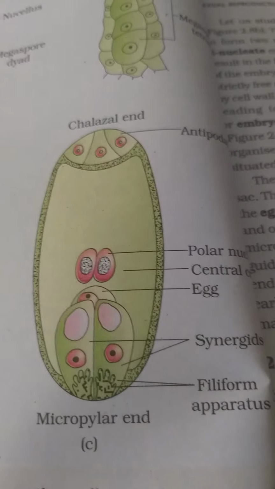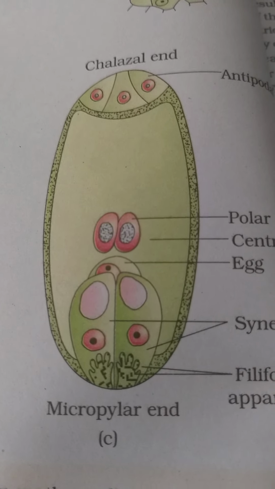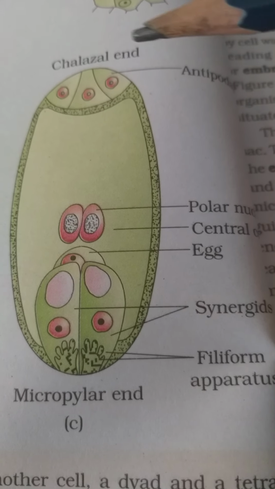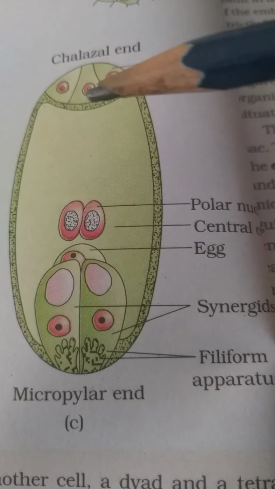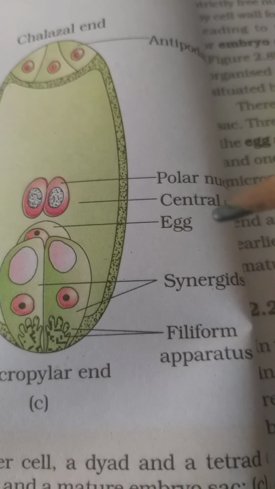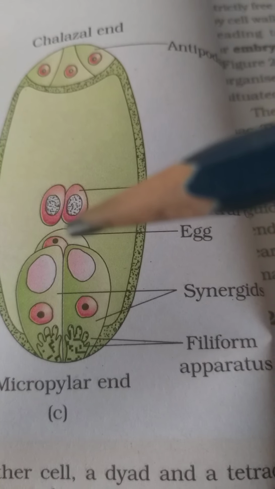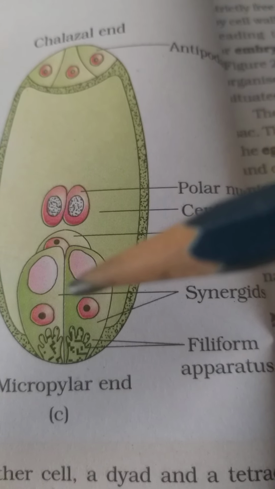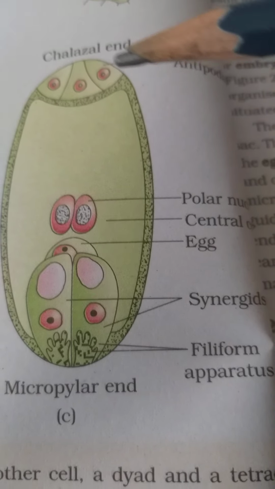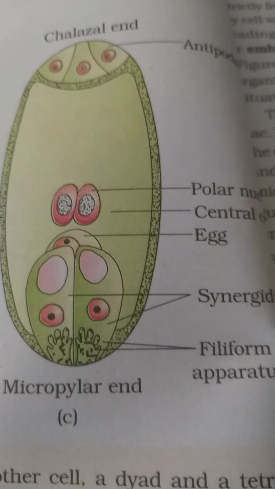This is the final organization of a typical embryo sac of all flowering plants. Towards the chalazal end, antipodals. Towards the micropylar end, synergids and egg cell called the egg apparatus. Egg cell, 2 synergids, 2 polar nuclei and the central cell. This is the central cell.